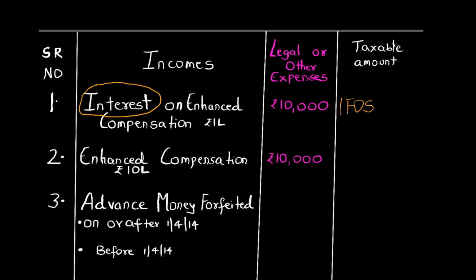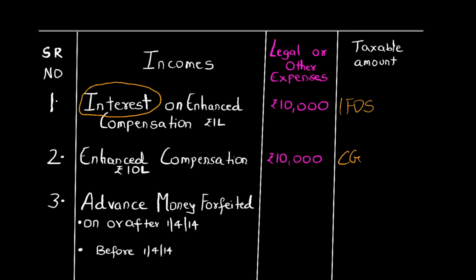So if interest on enhanced compensation is given in the question, then it is not capital gains but income from other sources. Okay, enhanced compensation you can write down under capital gains, but not interest. Now, interest can be given also for initial compensation, not necessarily only enhanced compensation, but in both the cases, it will go under income from other sources. So, first I discussed with you the head of income. Now, let me discuss with you the expenses which are also given against such income.